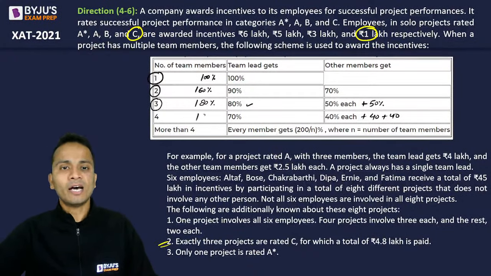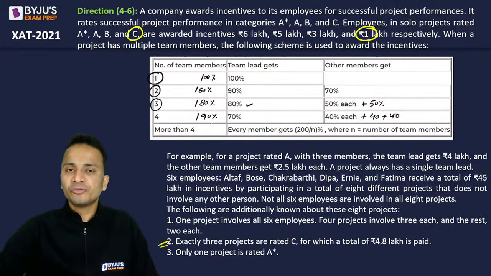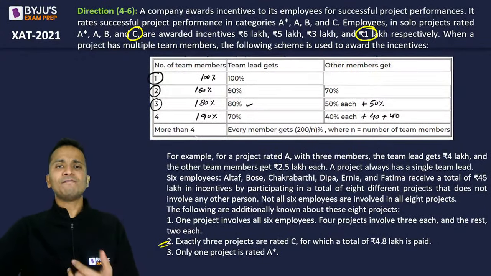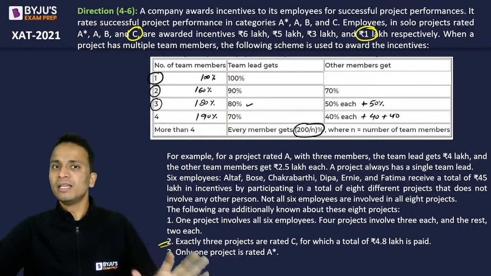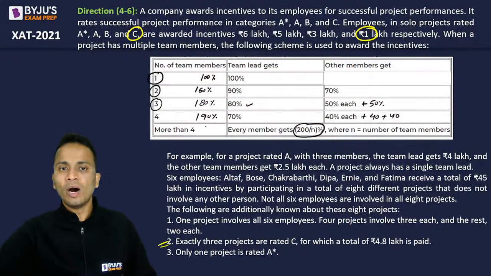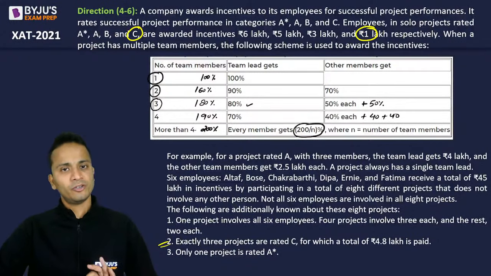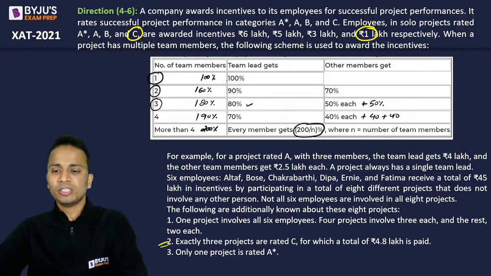That means 190% is distributed. And if we have more than 4 employees, then 200% of the incentive is divided among the number of members. So 200% of the incentive is distributed. Right? ठीक है.